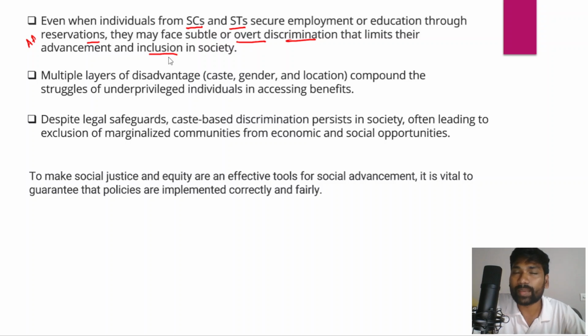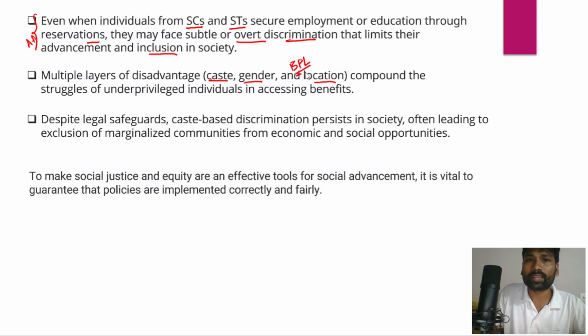So even when they get the employment opportunities, even when they become part of the educational institutions, they are also facing a lot of discrimination in workplaces and even in educational institutions, and that has been limiting their overall potential, and that is why they are not getting the full benefits of affirmative action. And in fact, marginalized groups in India have also been facing multiple layers of disadvantage. Those disadvantages include caste, gender, and their location, because most of these marginalized groups are persons who are below the poverty line, and they mostly belong to remote rural areas.